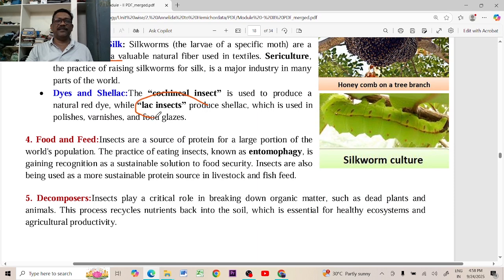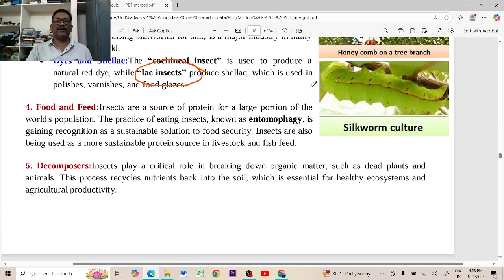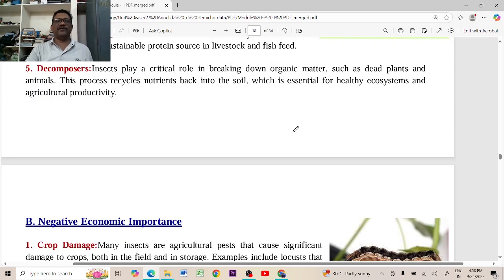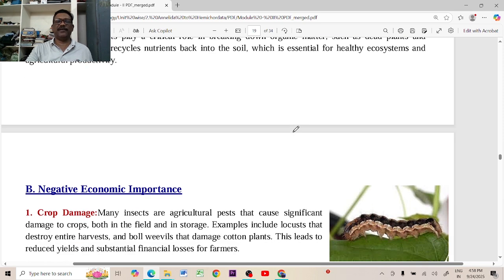For example, some of the insects are producing lac. The lac has a lot of importance, especially for lac products, for example, candles and other products. Food and feed: in some countries, these insects are used as a main food source, a protein food, which is called entomophagy. Some other states are also using them. Decomposers: mainly these insects can eat the decomposing material, they can degrade the material.